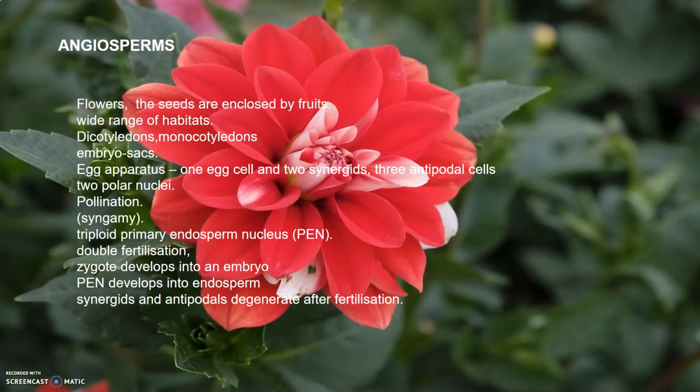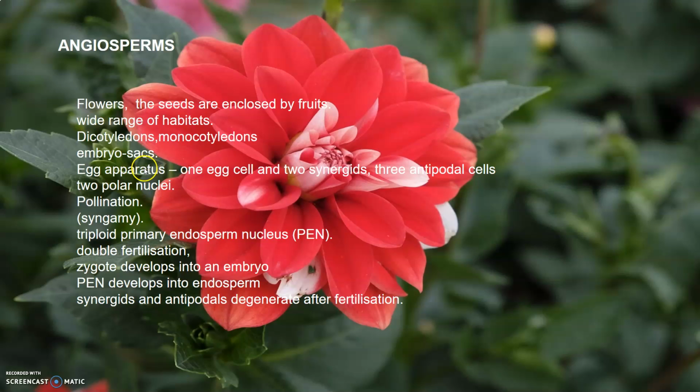The male reproductive organ in a flower is the stamen, and as you can see in this diagram of the flower, the stamen consists of a filament and anther. The anthers, after meiosis, produce pollen grains. The female reproductive organ is the pistil or carpel, and the pistil consists of the ovary, which encloses many ovules. Within the ovules are highly reduced female gametophytes called the embryo sac. The embryo sac formation is followed by meiosis, and each of the cells of the embryo sac is haploid.